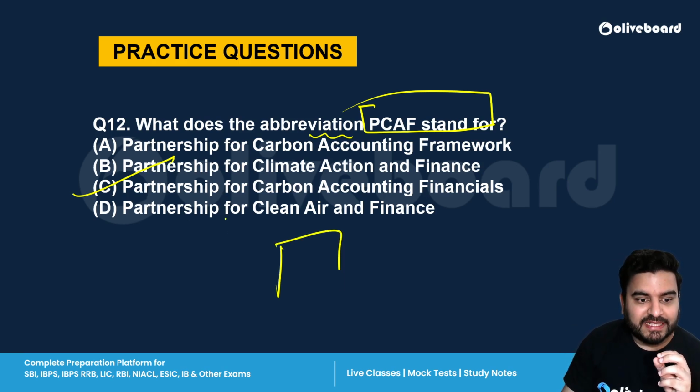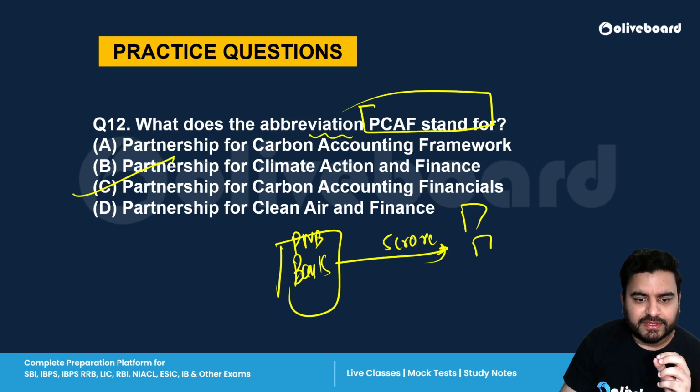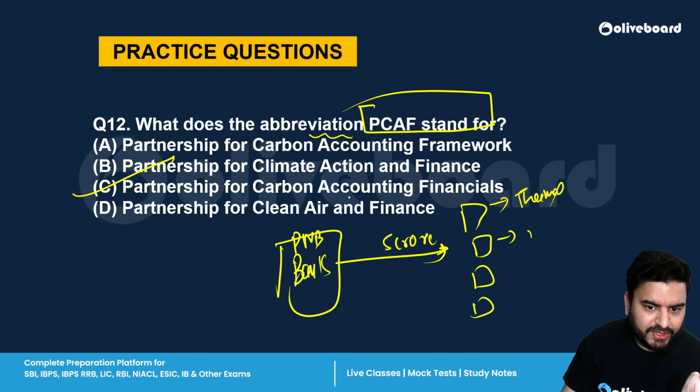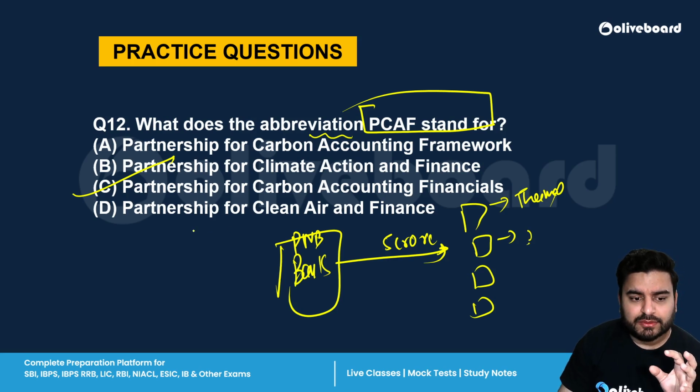For example, let's say there is a bank called PNB, and this bank has given, let's say, 5 crore in loans to different companies. Some companies are generating thermal energy, some companies are polluting industries. So PNB has to disclose whatever money they have given as a loan, what is the impact of that loan on the environment.